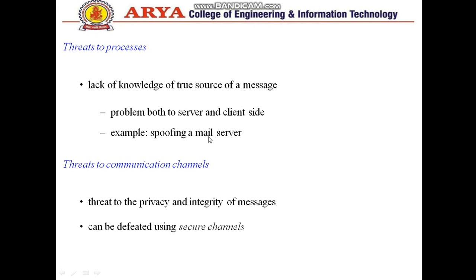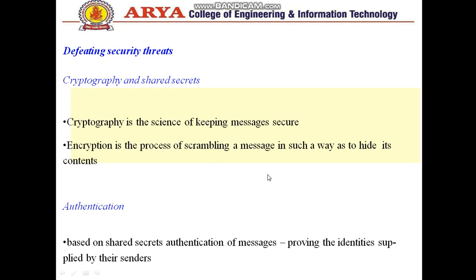Threats to processes: the lack of knowledge of the true source of a message, a problem both on the server and the client side. For example, spoofing of mail servers. Threats to the communication channels: threats to the privacy and integrity of the messages, that can be defeated using secure channels. So how will we secure the system? By using secure channels. Then defeating security threats: cryptography and shared secrets.